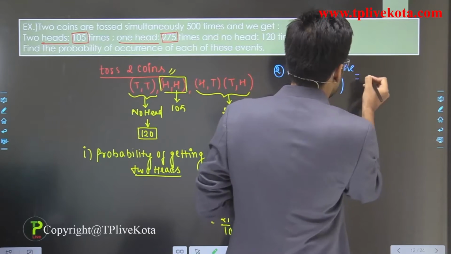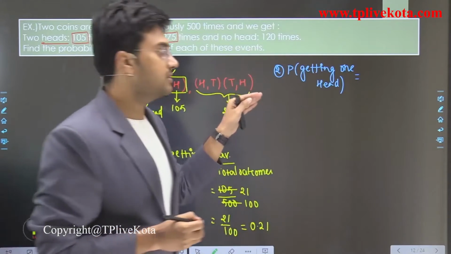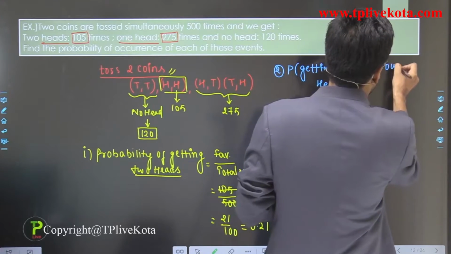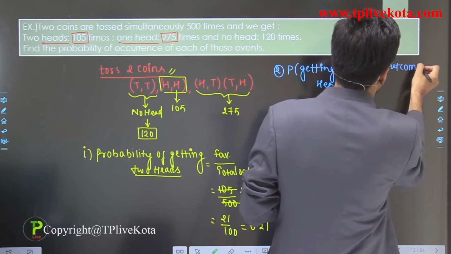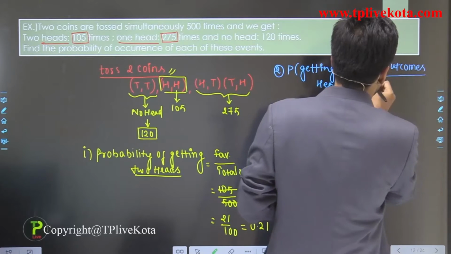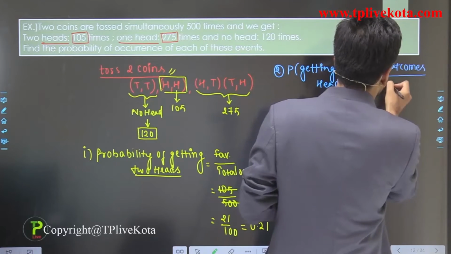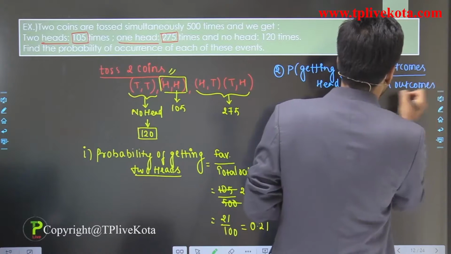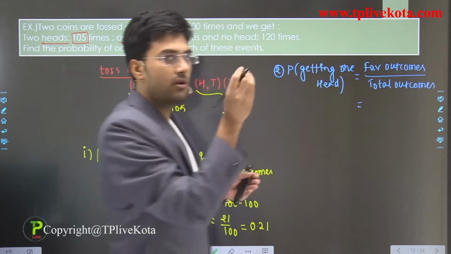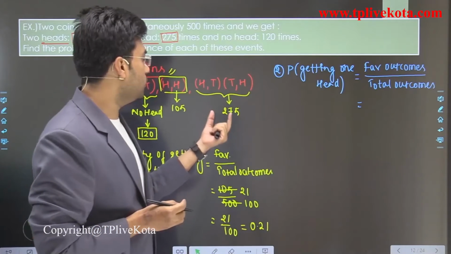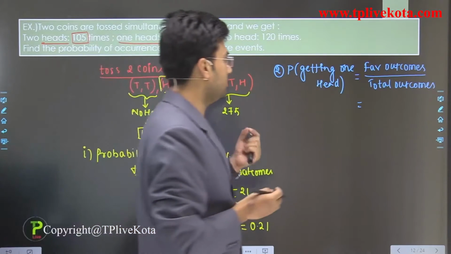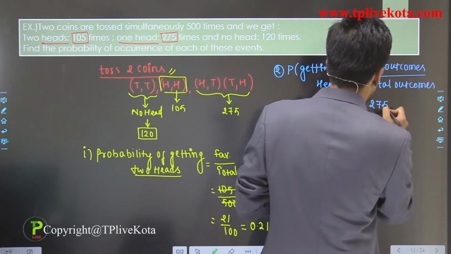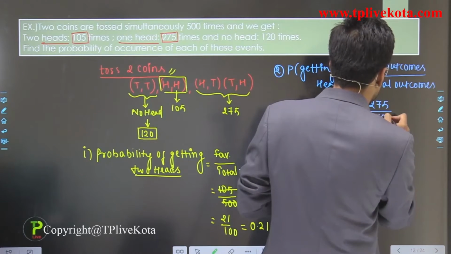So in this case, favorable outcomes divided by total outcomes. For this case favorable outcomes are 275 divided by 500.